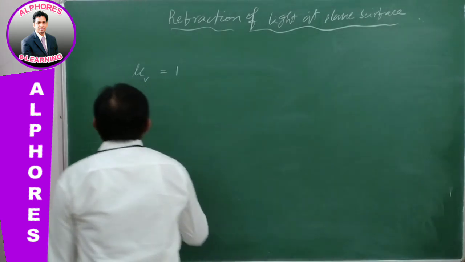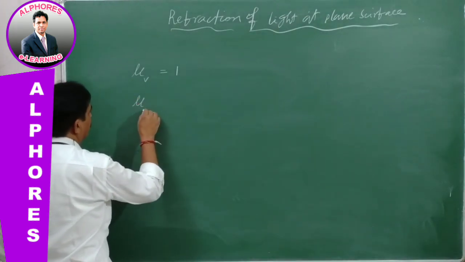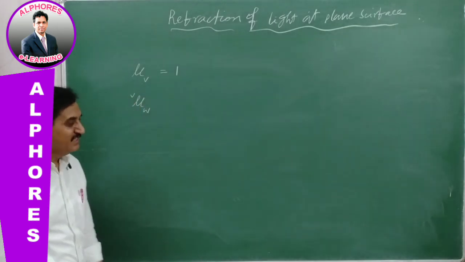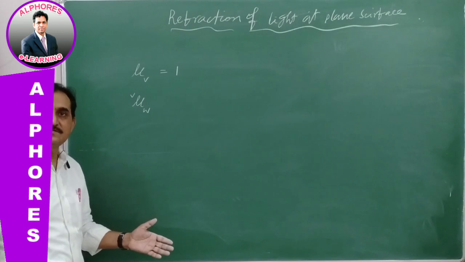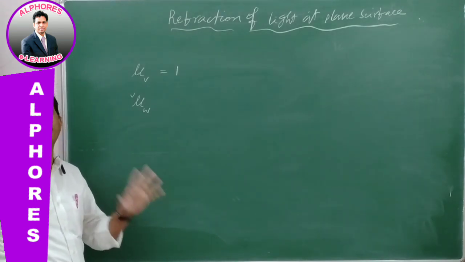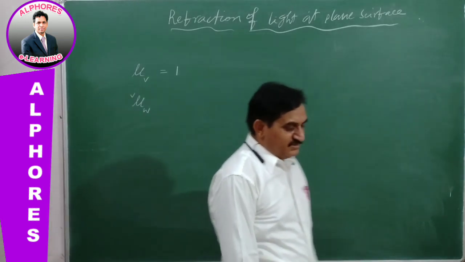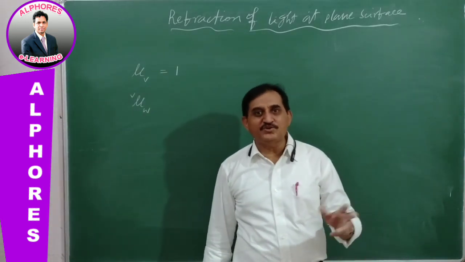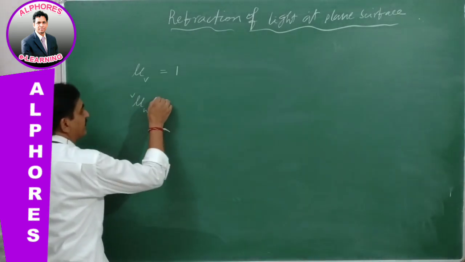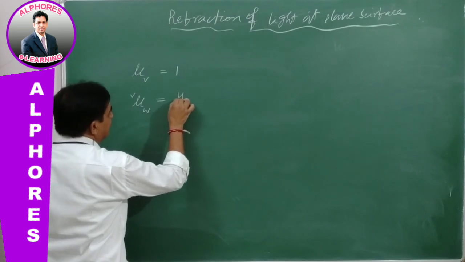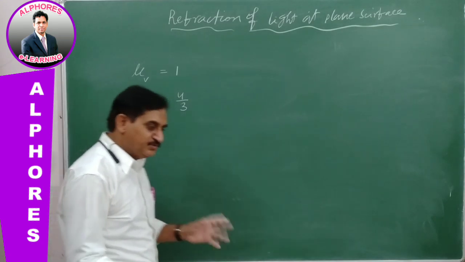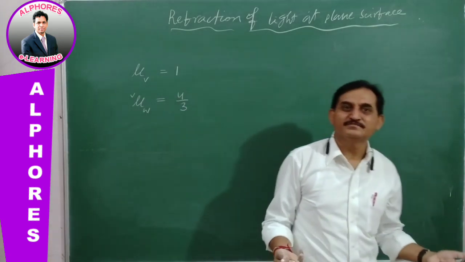And for water, with respect to vacuum. Why? Because absolute refractive index is taken into account when comparing that material with vacuum. So this is with reference to vacuum that we are calculating, so it is the absolute refractive index. Therefore, with respect to vacuum, water is calculated as 4/3. Every time we use the refractive index of water as 4/3.